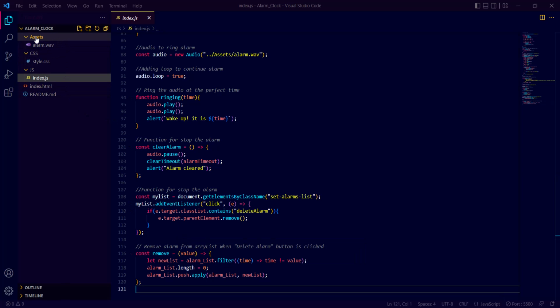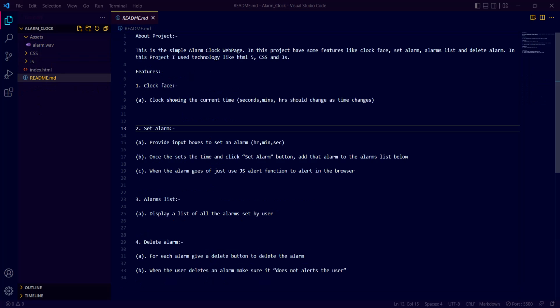There is one more folder, and that is assets, that contains the audio sound, and there is the readme file where I mentioned I used HTML5, CSS, JavaScript, and these features I have introduced in this alarm clock. First is clock face, set alarm, alarm list, and a button to delete the alarm.